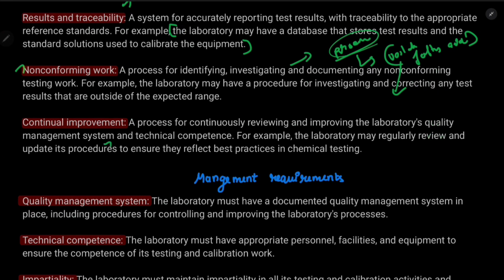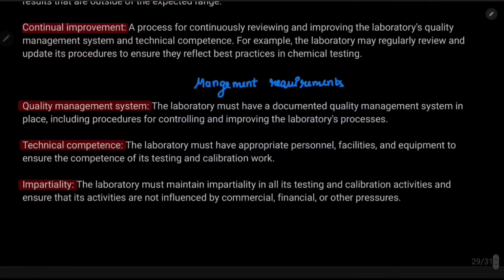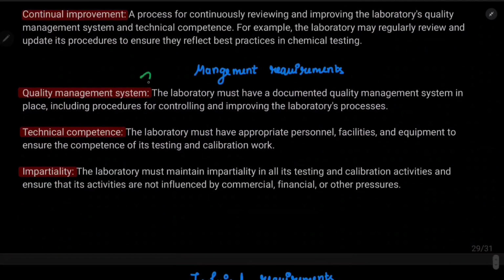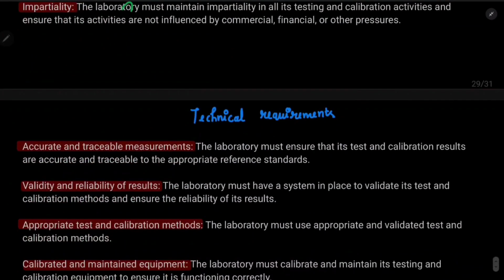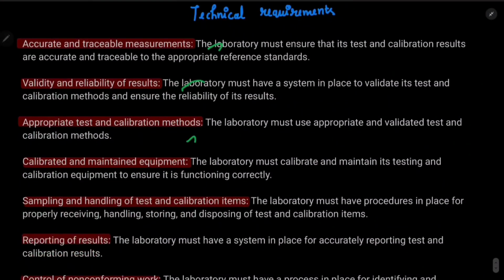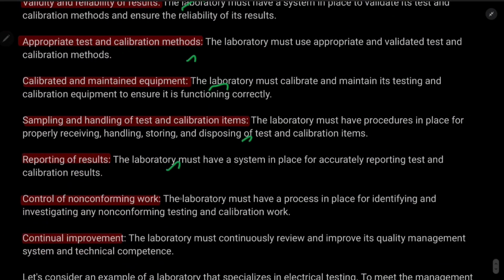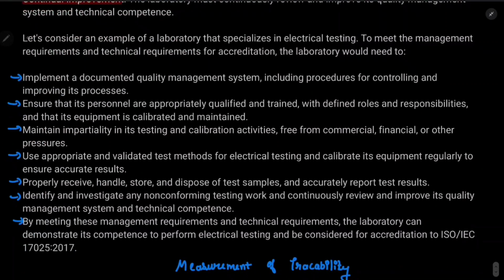Now the basic requirement is over. Now the management requirements. Management requirements: first is QMS, technical competence, impartiality. This is simple. Technical requirements means accurate test results, validity and reliability of the results, appropriate test and calibration methods, calibrated and maintained equipment, sampling, reporting of results. The points will be similar, and I have given an example. Okay, let's discuss this example.